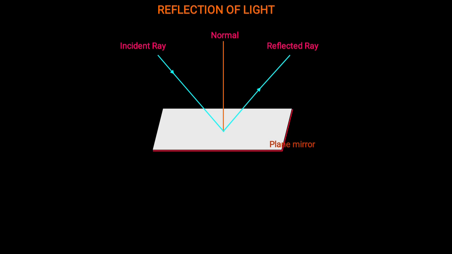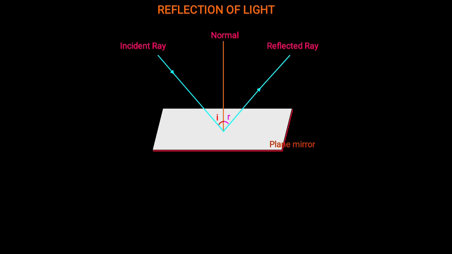Between the normal and the incident ray there is an angle. Also between the normal and the reflected ray there is an angle. The angle between the incident ray and the normal is known as the angle of incidence, and the angle between the normal and the reflected ray is known as the angle of reflection, denoted by i and r respectively.